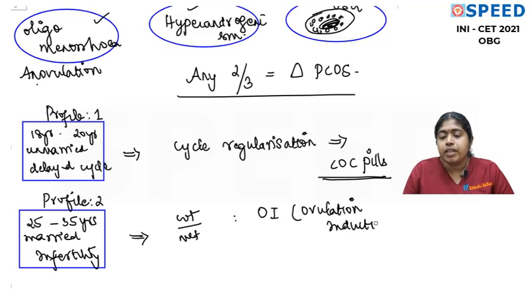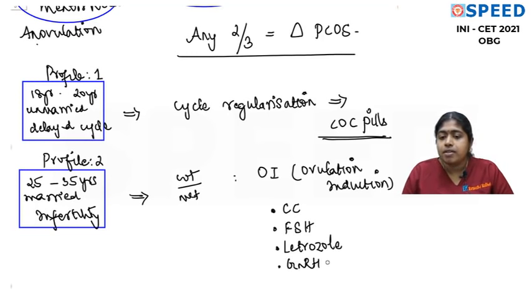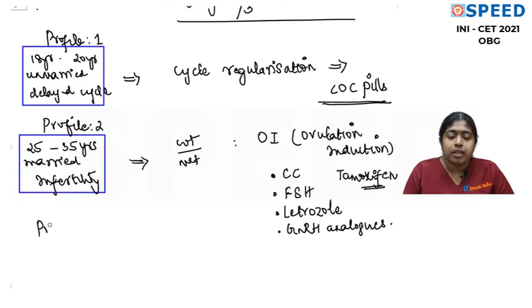So when we talk about ovulation induction, the most commonly used ovulation induction drugs are clomiphene citrate and gonadotrophins, so you have FSH. Letrozole is a very important ovulation induction drug, which is an aromatase inhibitor. You can also use combinations like CC plus FSH, CC plus letrozole and all that. And we also have regimens with GnRH analogs. We have these protocols, a long protocol, a short protocol. We'll not go into details. Here, please remember that tamoxifen is also an anti-estrogen and can also be used for ovulation induction, though commonly it is not used.